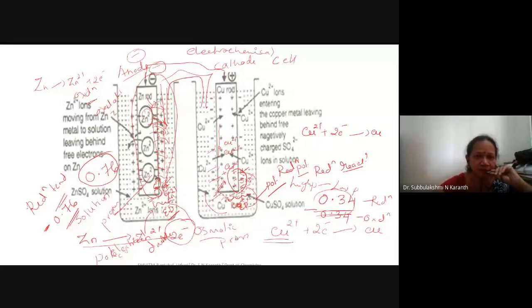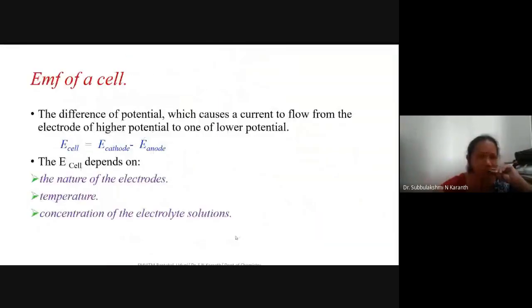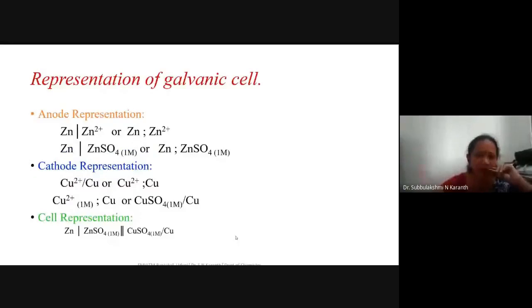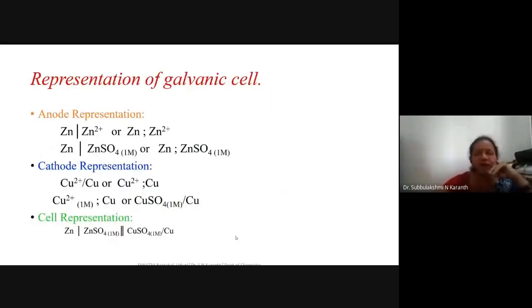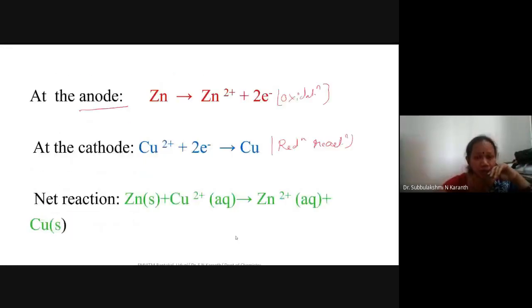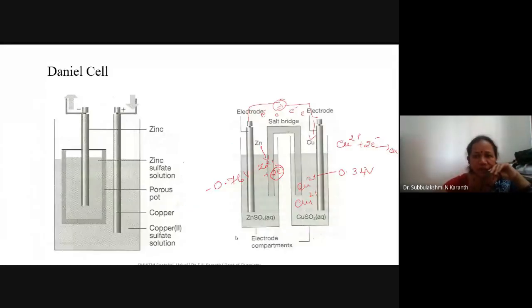See, this is about the origin of electrode potentials. Now, I'll take up how we represent the galvanic cell and how we represent the electrodes. Okay, galvanic cell picture, you know, this is a galvanic cell. You know very well, here, the galvanic cell.